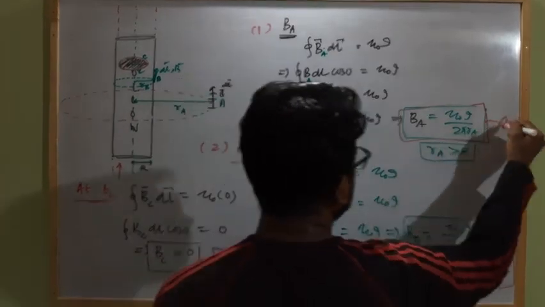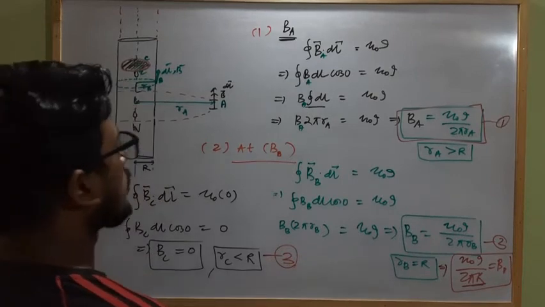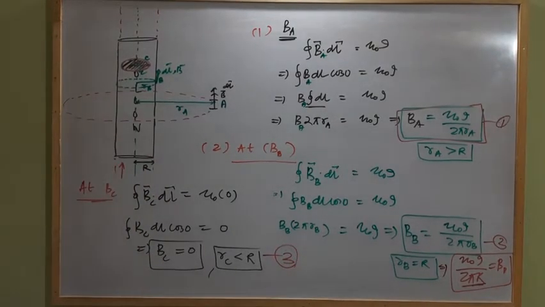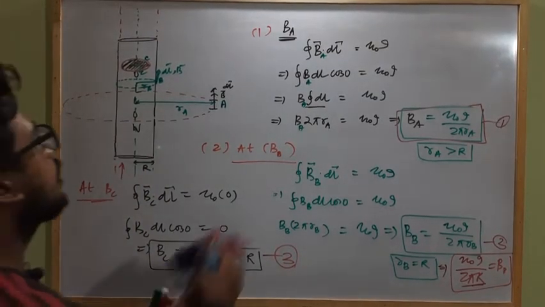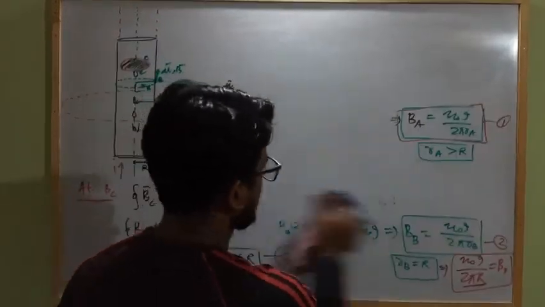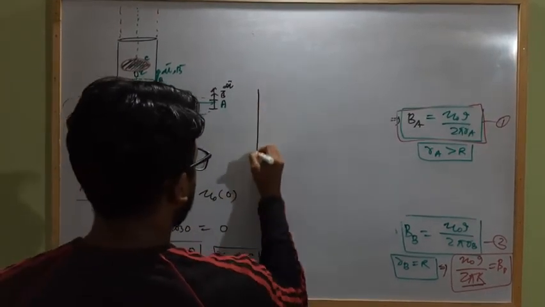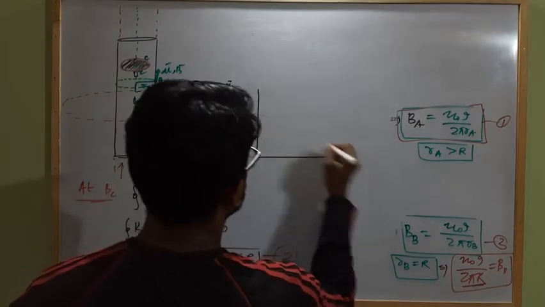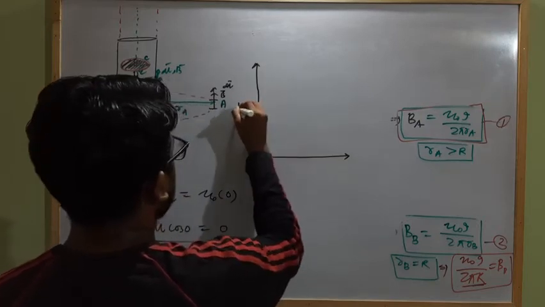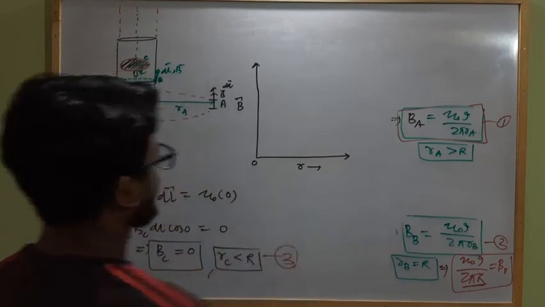So from these equations 1, 2 and 3 we can draw the graph of the variation of B with respect to the distance from the axis of the conductor. So if we draw the graph like this, this is B, this is r, the distance of the point of observation from the center.